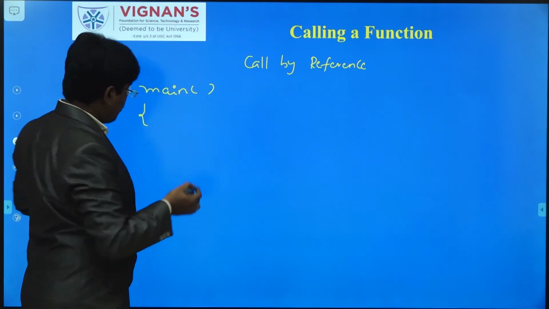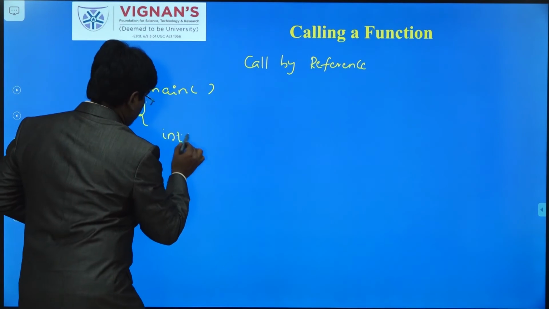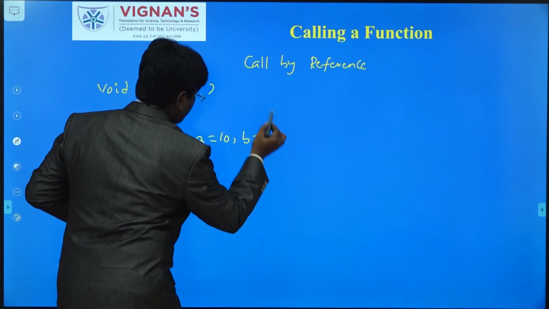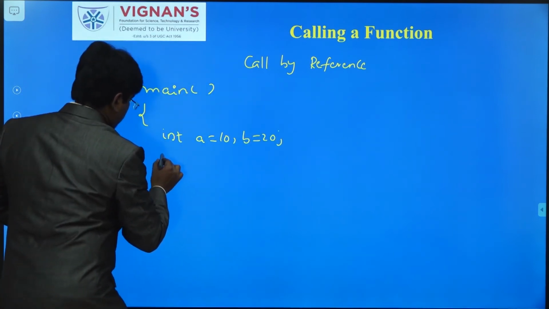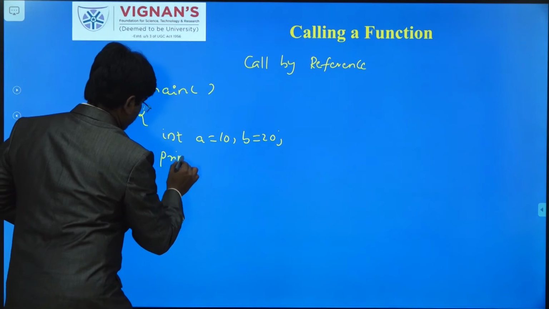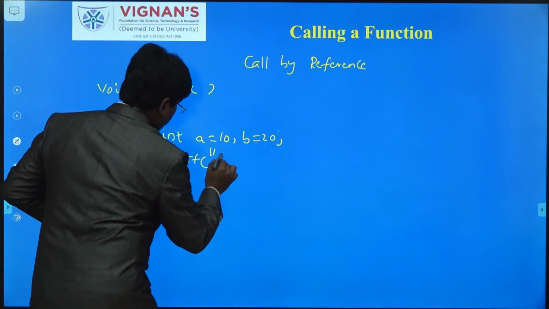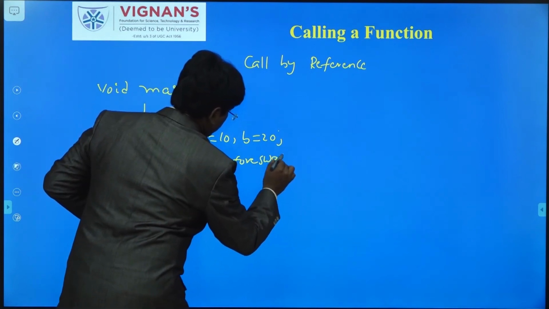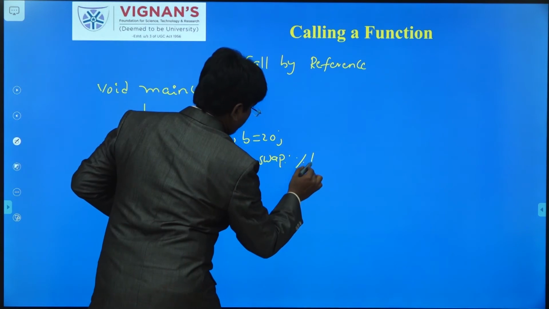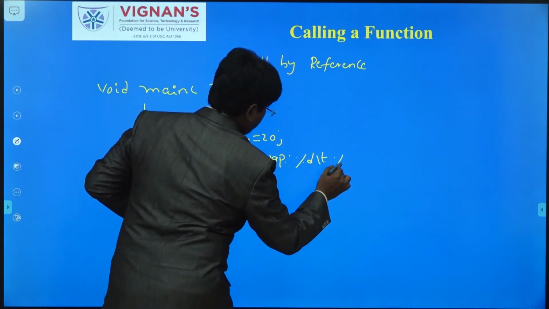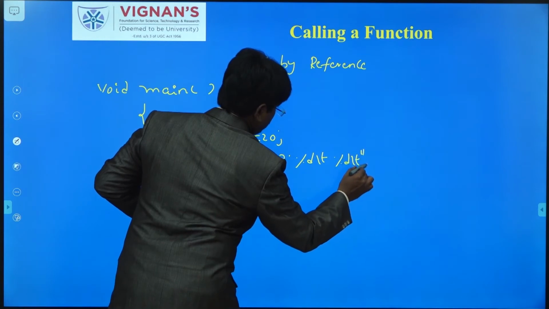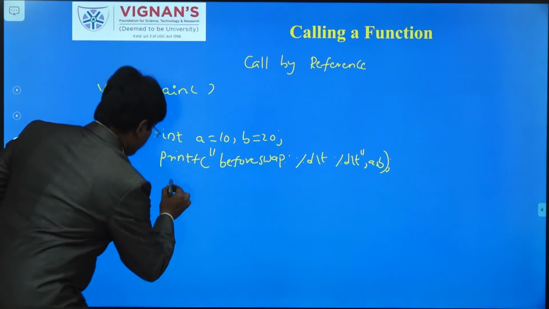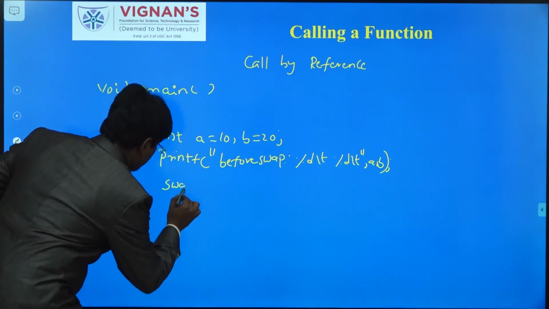The same logic: int a equal to 10, b equal to 20, and printf before swap, what are the values of a, b, %d \t %d \t, a, b. After that I make a function call to swap.